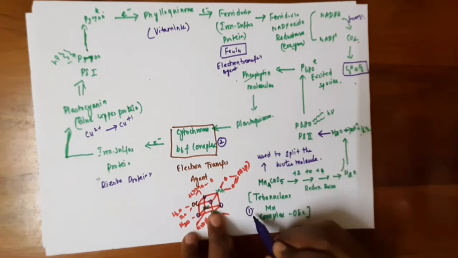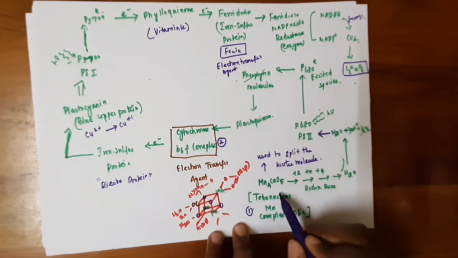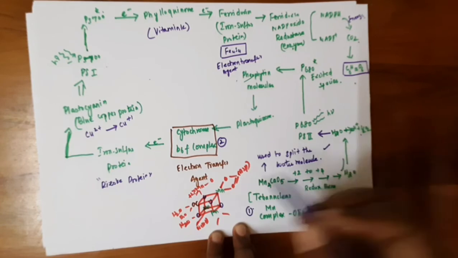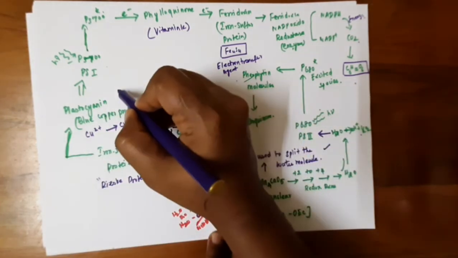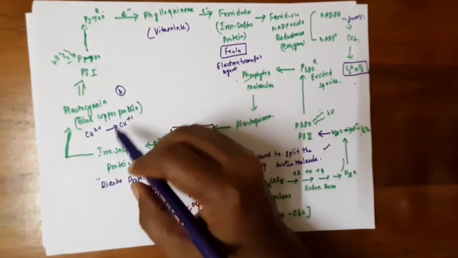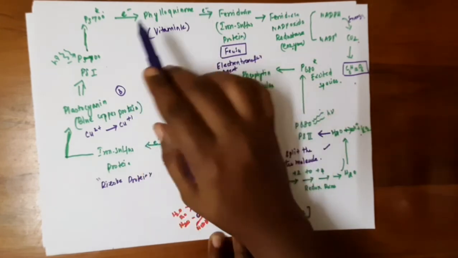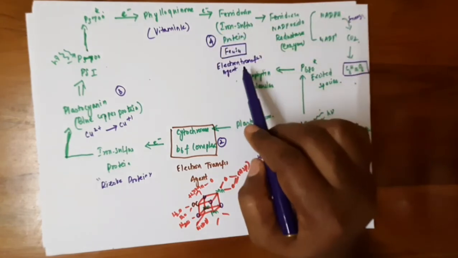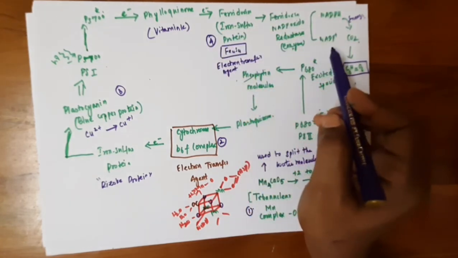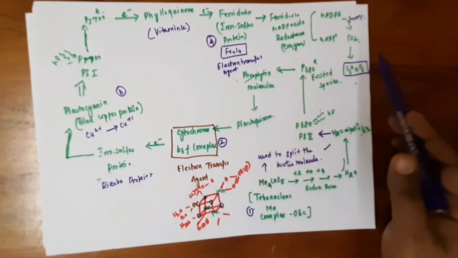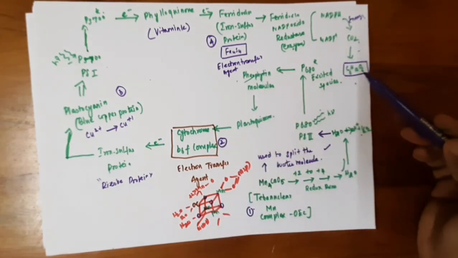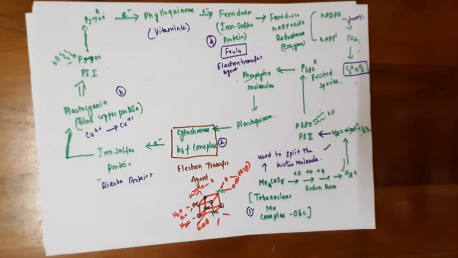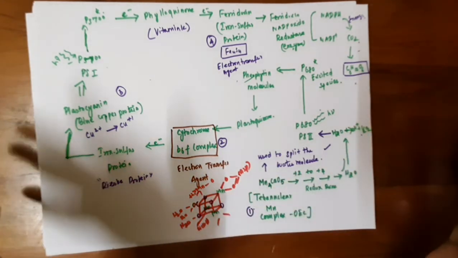So these are the 4 major metal complexes involved in photosynthesis, that is photosystem 1 and photosystem 2. First is the tetranuclear manganese complex, which is used to split the water molecule, very important one. Second is the cytochrome b6f complex, and the third is plastocyanin, the blue copper protein that is found in plant cells. And the fourth one is ferredoxin, a very important iron sulfur protein, which reduces NADP plus to NADPH. So it converts the energy to carbon dioxide and gives the glucose molecule. So this is the overall process of photosynthesis.